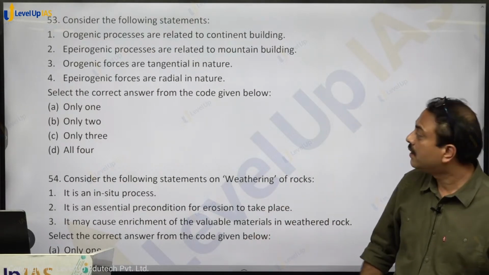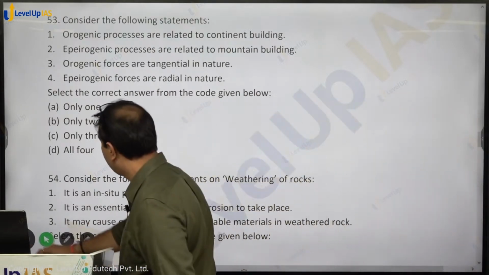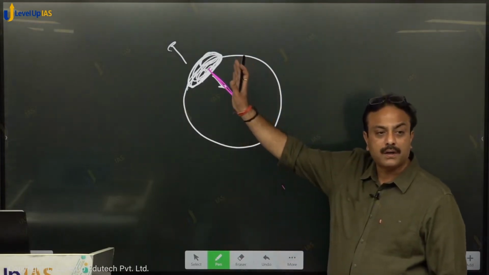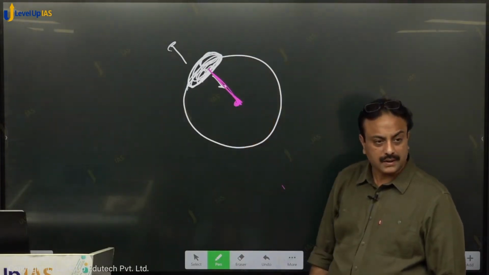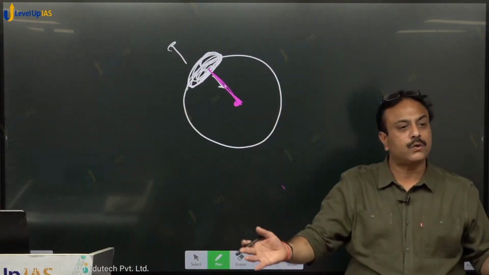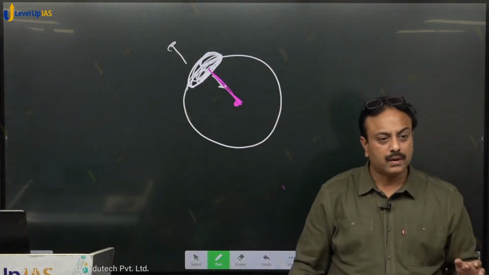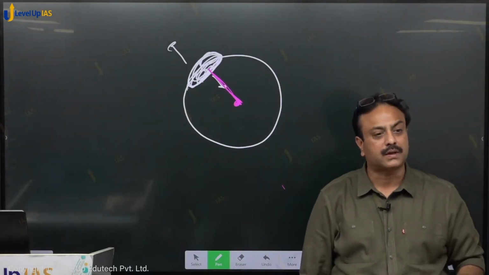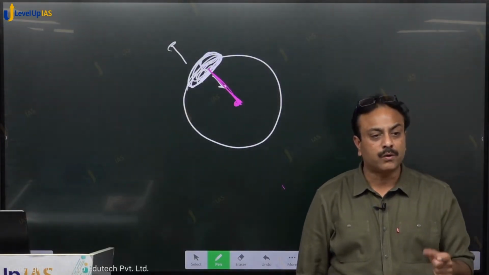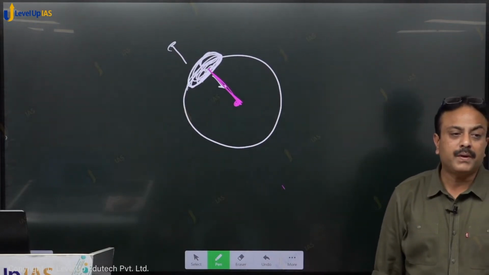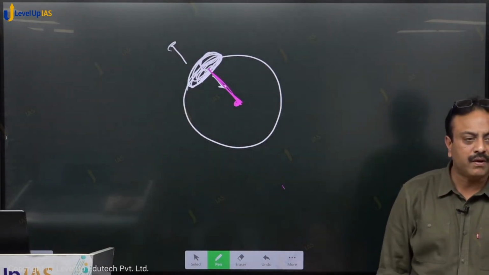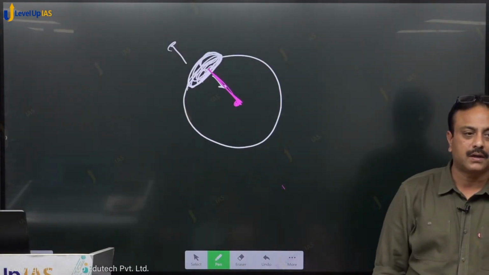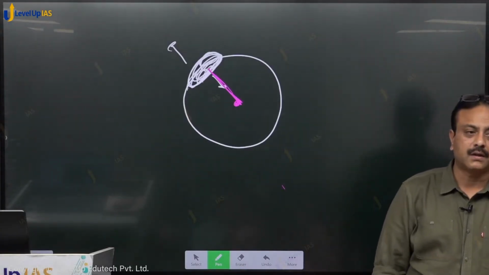Epirogenic forces, when a continent is moving up or it is moving down, then the whole lot of continent is going up or it is moving down, right? Epirogenic forces were considered applicable at the time of formation of earth, when the initially continents were formed. Don't confuse it with movement of continents, drift of continents. If you will confuse it with the drift of continents, then you have to look only at the margins of the continent, then it will be orogenic.